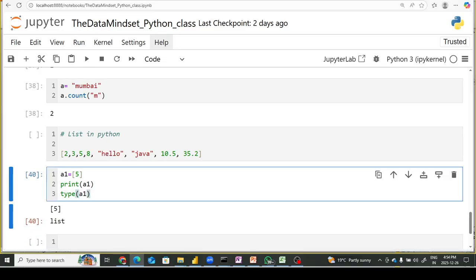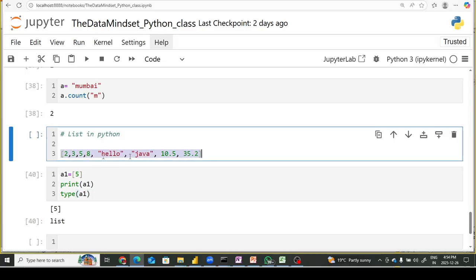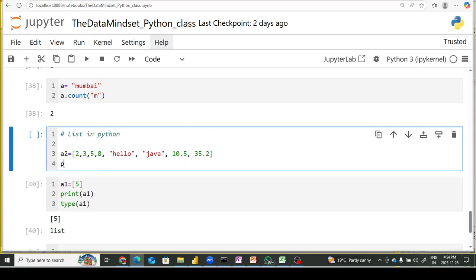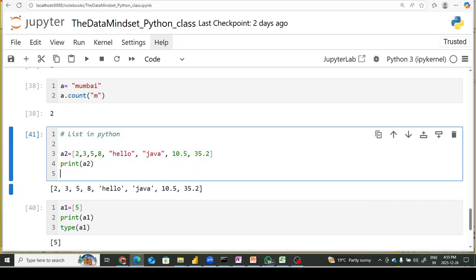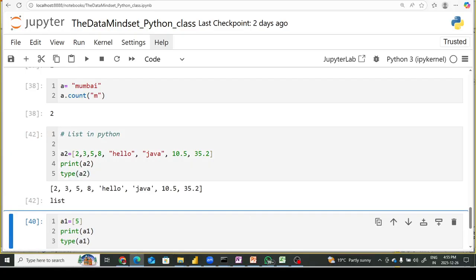So the question is, if this is a list, what is this other one? If I store it in a variable called A2, and take the print of A2, it is going to return the list. And if I take the type of A2, it is going to return list. So what is a list?